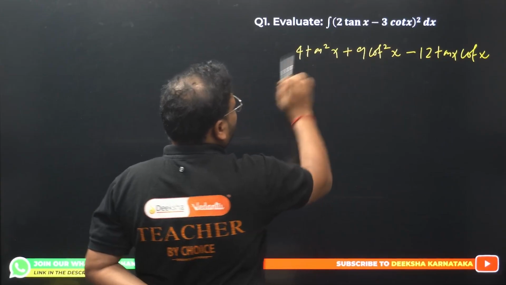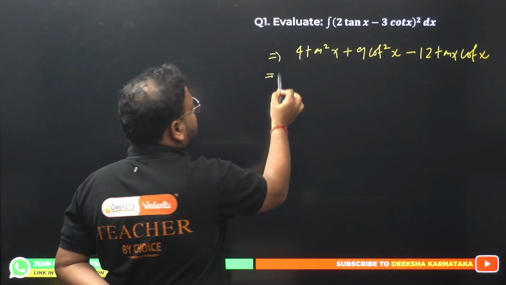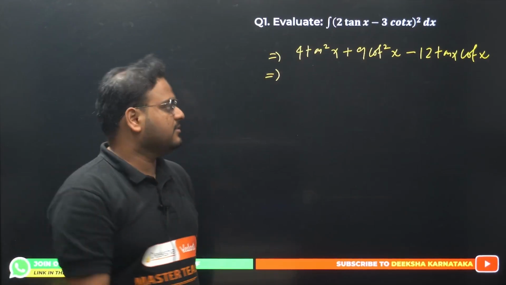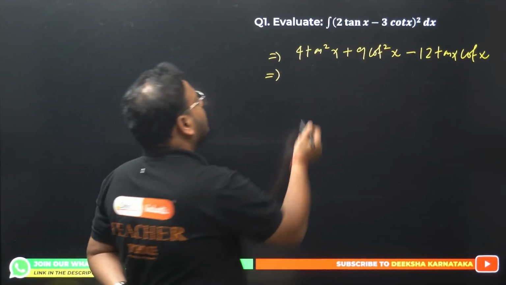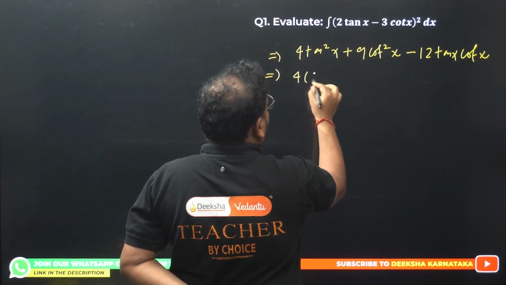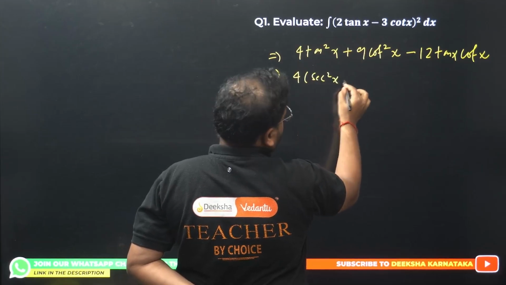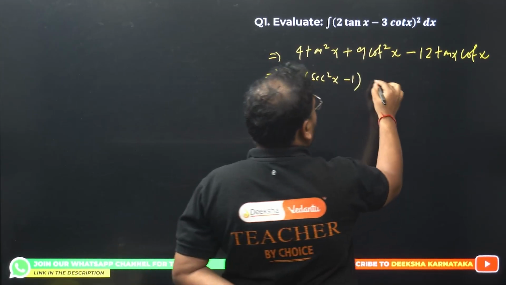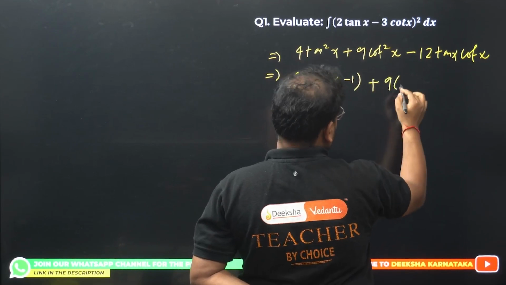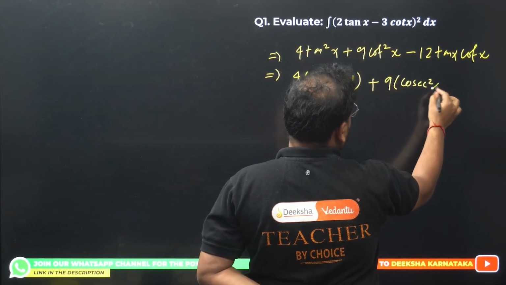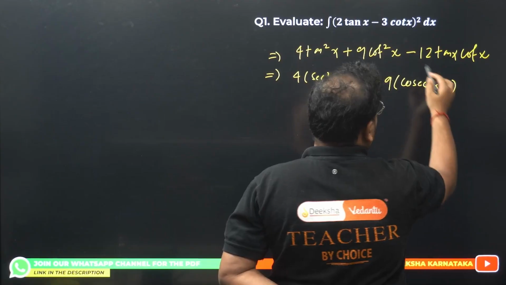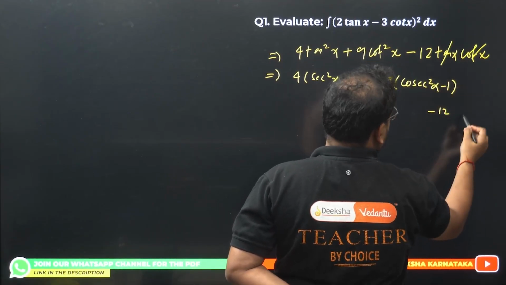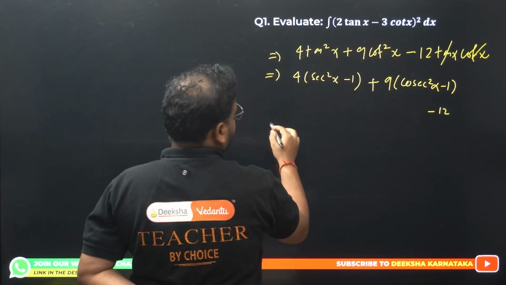And we'll see the integration part later. Right now let's go back and simplify the given function. Tan square is nothing but sec square x minus 1, correct? So 4 times (sec square x minus 1). Same way, cot square is cosec square x minus 1, so 9 times (cosec square x minus 1). And this is minus 12, right? Minus 12 into tan into cot will be cancelled, right? Minus 12. That's it.